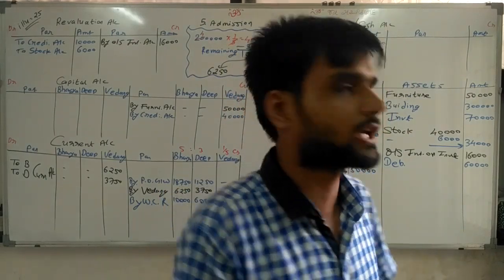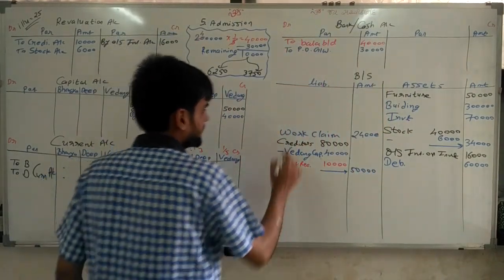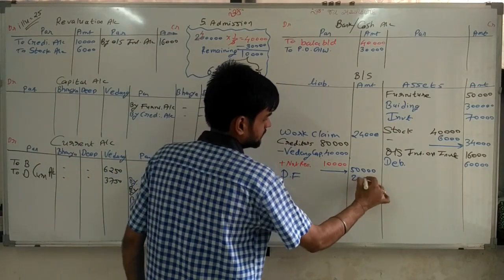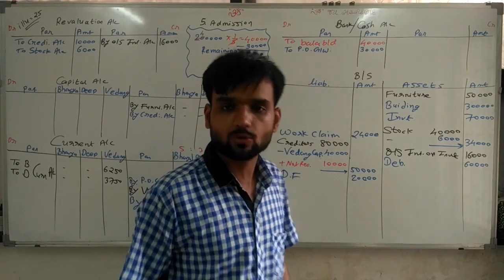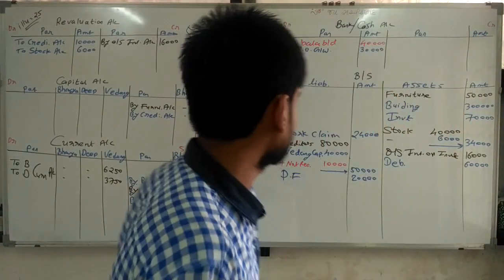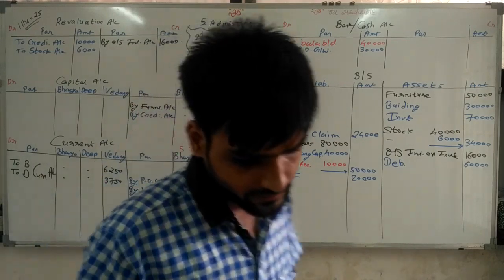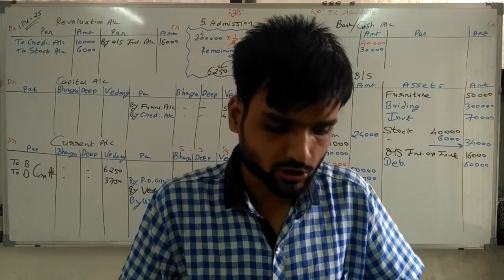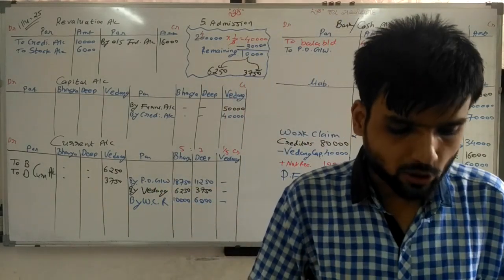Provident fund 20,000. So provident fund is the liability. Write down on the liability side, 20,000 rupees, provident fund. Creditors 80,000, that is already written. Worker compensation reserve, remaining amount distributed among the partners. Now capital account.